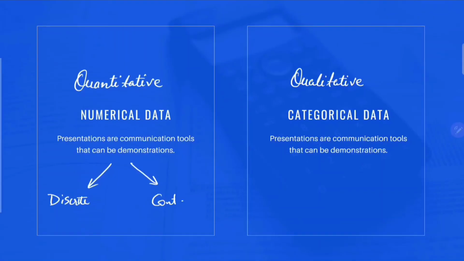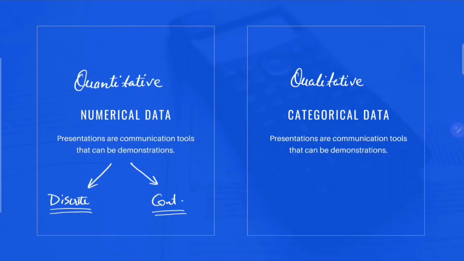Now how do you differentiate between discrete and continuous data? Continuous data would be when you are driving and your speed is measured. If you make a graph out of it, that is continuous data. But if you measure the speed every 1 hour and record that and make a graph of it, it is discrete data. I hope you understood this.